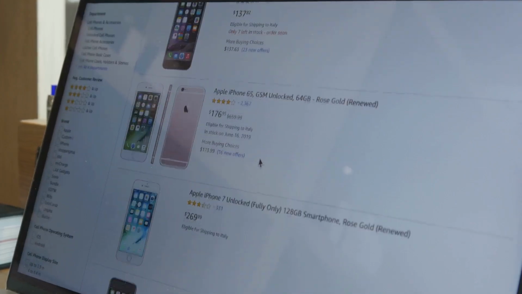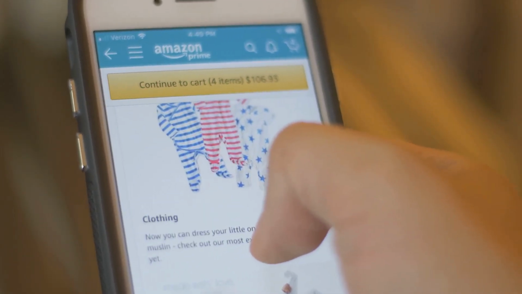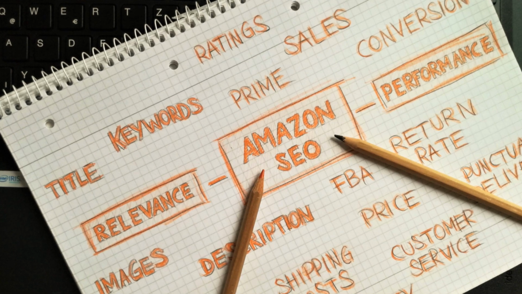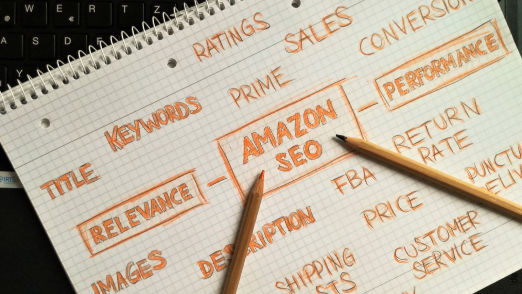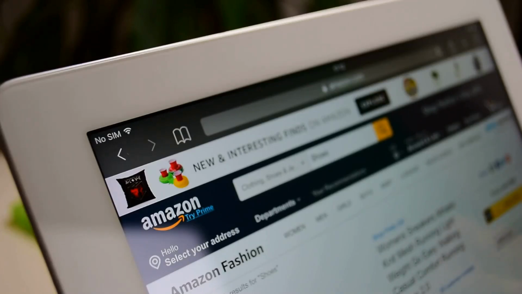Imagine this. Customers visit your product page, they see boring text and blurry images. Not good. Now imagine this. They see beautiful images, clear headings, and easy-to-read descriptions. That's A plus content. With A plus content, you can tell your brand story.